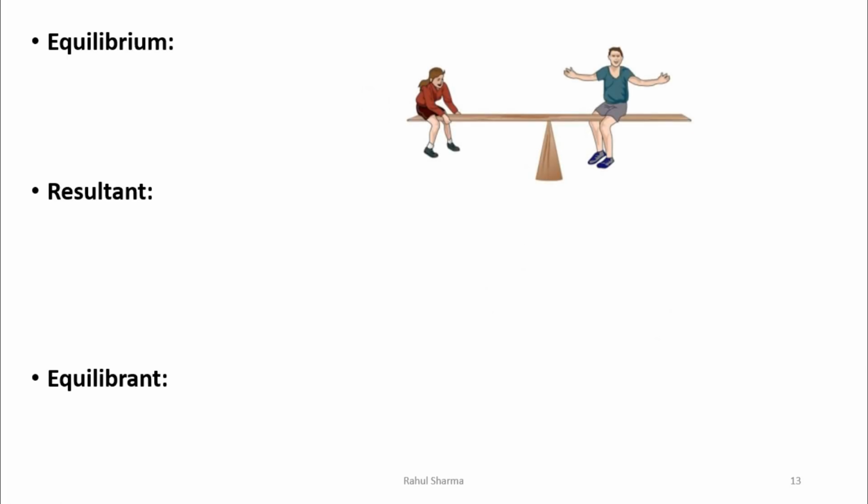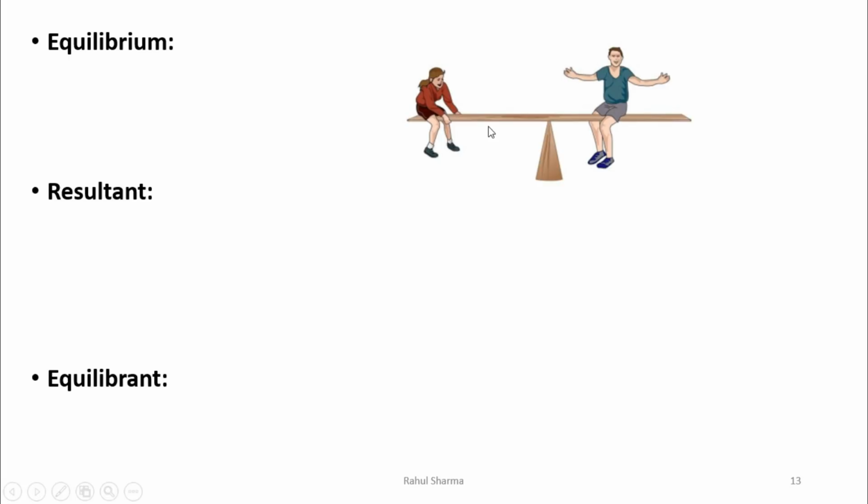Now we will explain these three terms: equilibrium, resultant and equilibrant. Equilibrium means when two or more forces act on a body in such a way that the body remains in the same state of rest or uniform motion, then it is known as equilibrium.